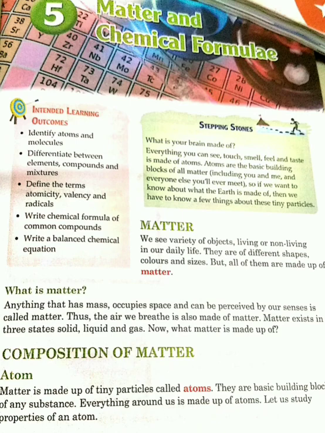The air which we breathe is also a type of matter. Matter exists in three states: solid, liquid, and gas.